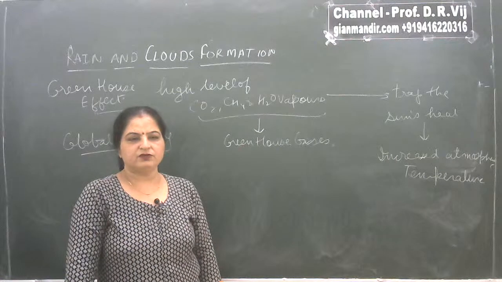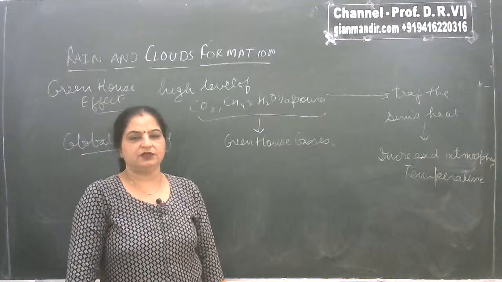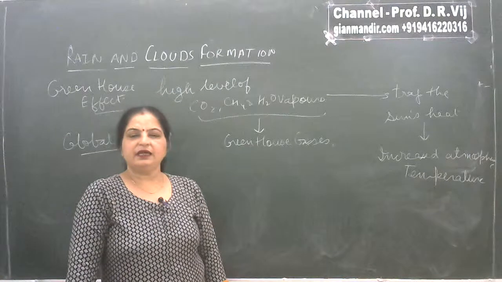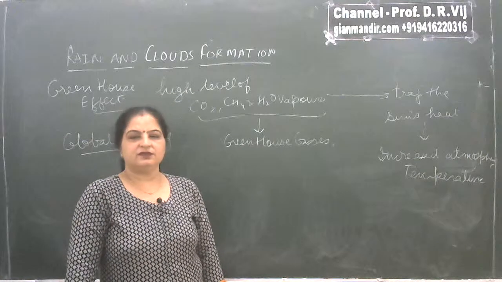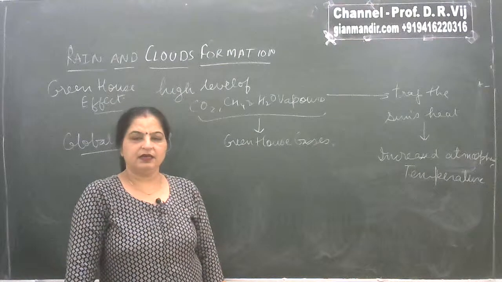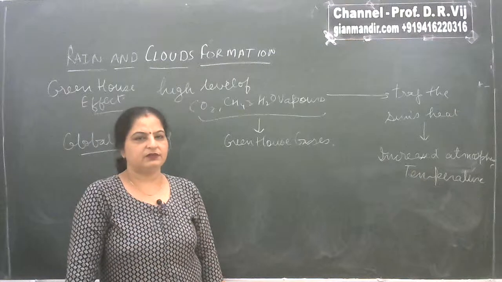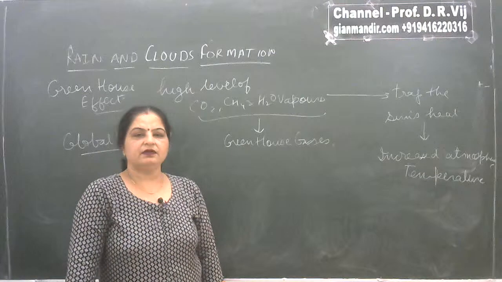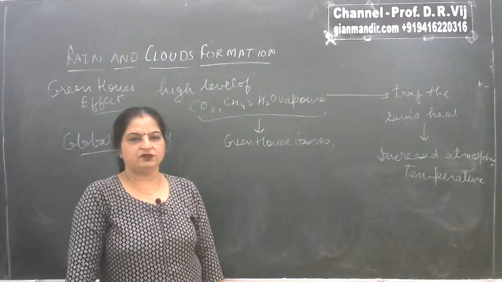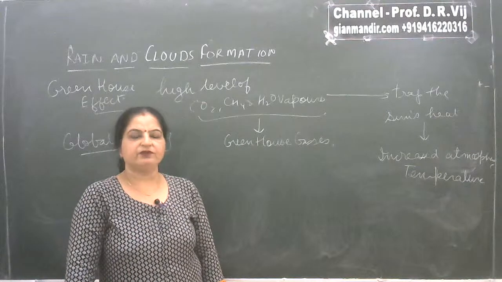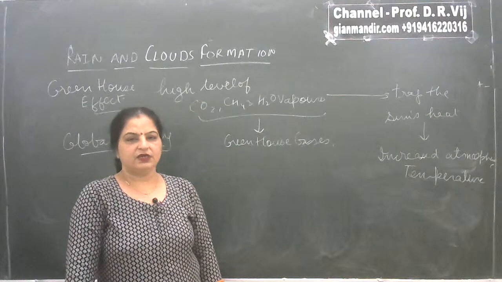They are becoming almost endangered species or on the verge of getting extinct. Another consequence is that our agriculture system is disturbed because of global warming, and due to melting of glaciers or ice caps, the sea level is increasing.